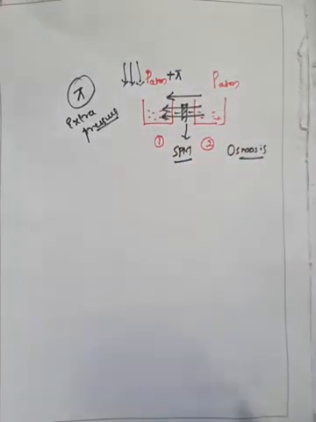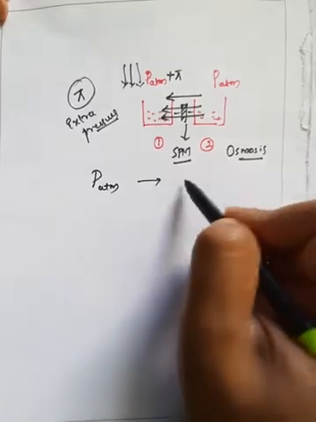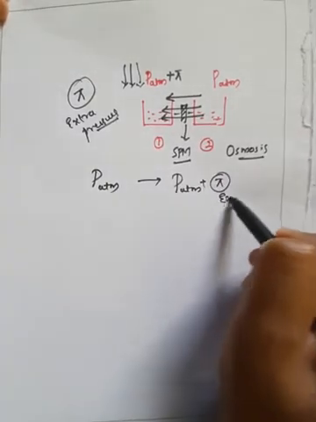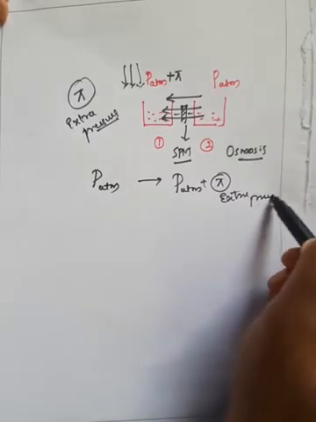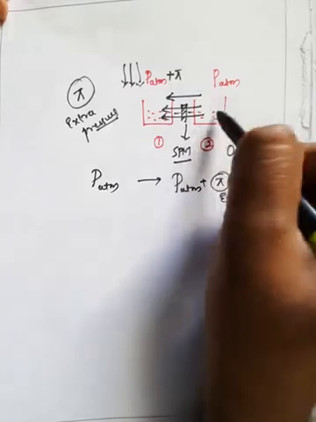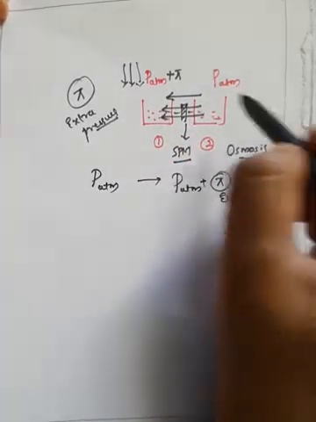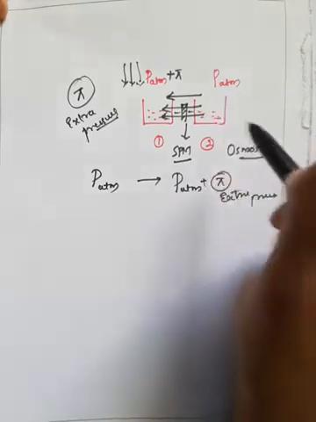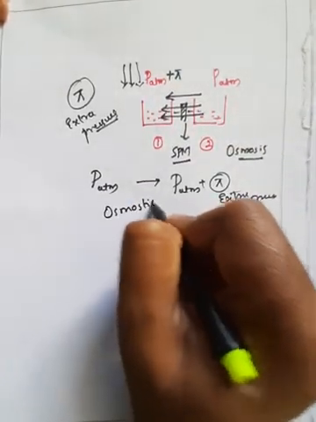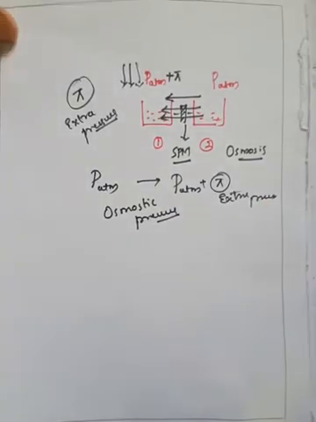Here I will add plus pi. Initially it was P atmosphere, but here I am converting this P atmosphere into P atmosphere plus pi. This pi is generally called extra pressure, right? So due to extra pressure, what happens? The movement of molecules will stop, so osmosis stops, and therefore this is generally called osmotic pressure, right?